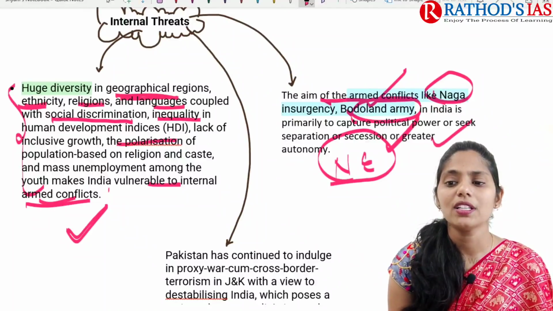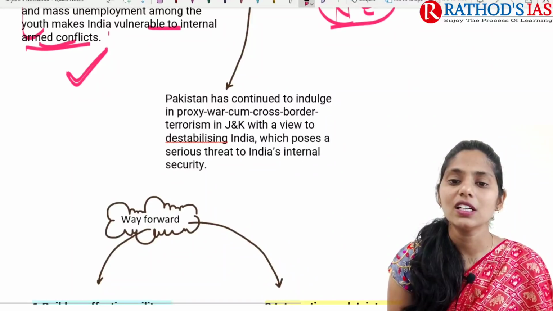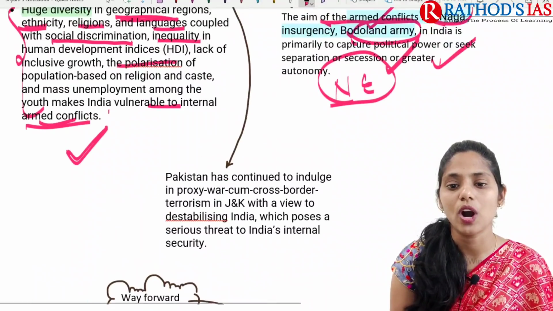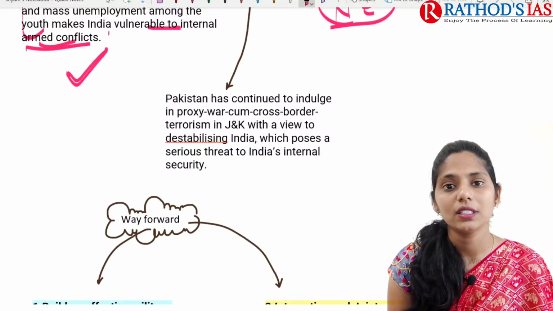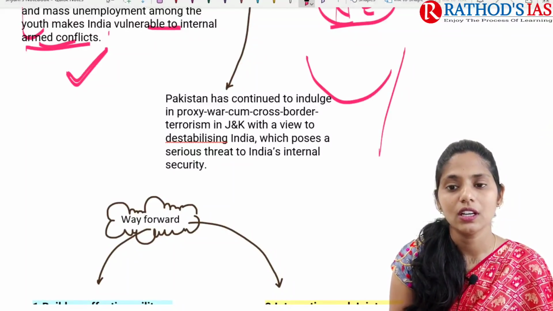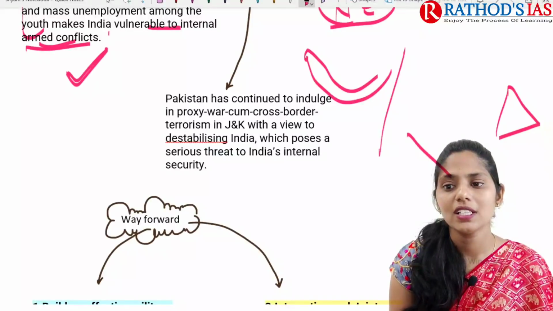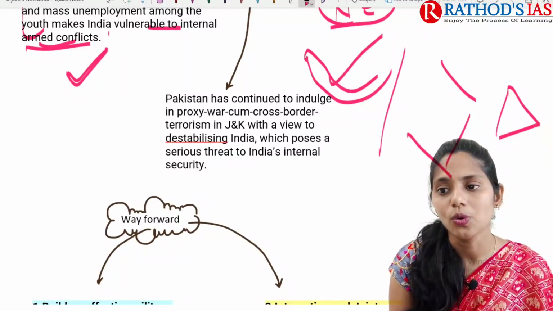So these are some important things which are mainly seen in northeastern India. And Pakistan has continued to indulge in proxy war and cross-border terrorism in Jammu and Kashmir. If you see here, India is very near to the Golden Crescent as well as the Golden Triangle. So India is mainly sandwiched between the Golden Crescent and the Golden Triangle.